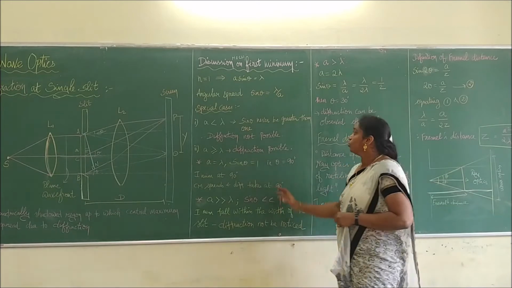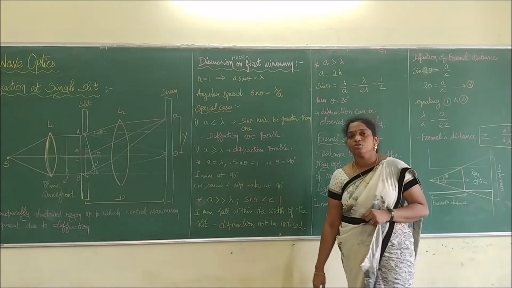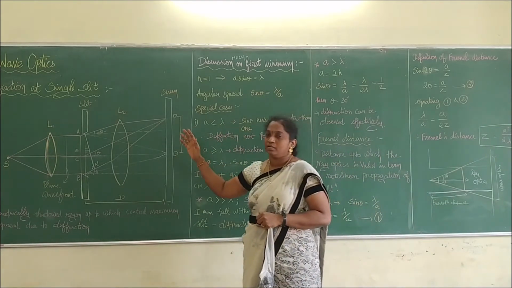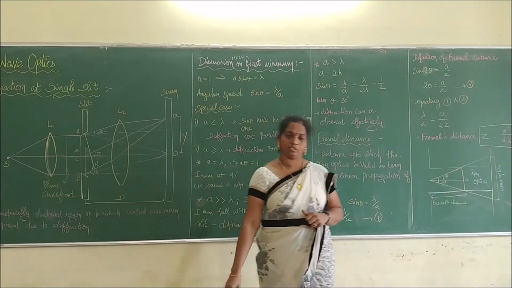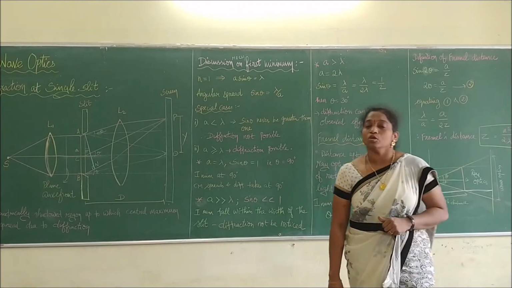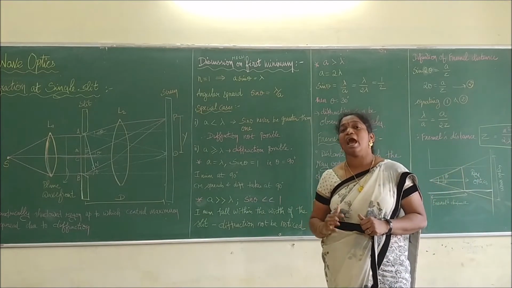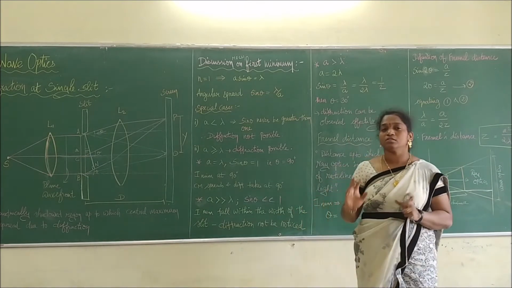Is that clear? So these are the various discussions that have taken place in the single slit diffraction method. Now we said that in diffraction, the rectilinear property has been violated. So that is still ray optics.